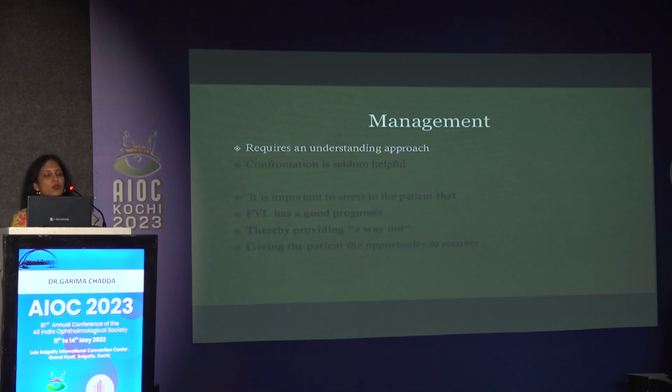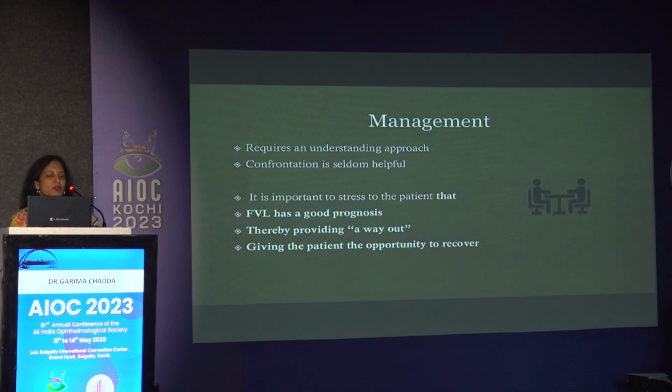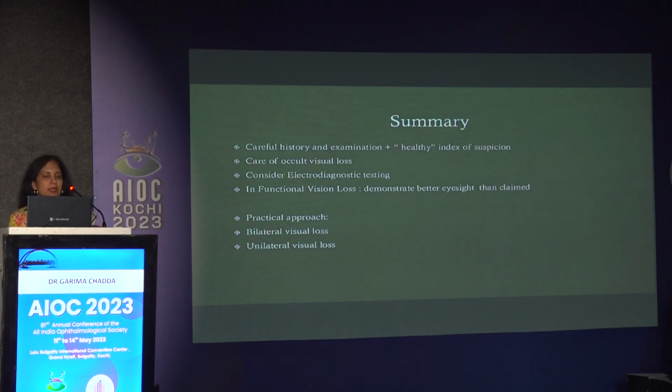So the management requires an understanding approach. Confrontation is seldom helpful in such cases. It is important to stress to the patient that functional visual loss has a good prognosis, and thereby we are providing a way out, giving the patient the opportunity to recover. So a careful history and examination with a healthy index of suspicion, care of occult visual loss, consider electrodiagnostic testing.